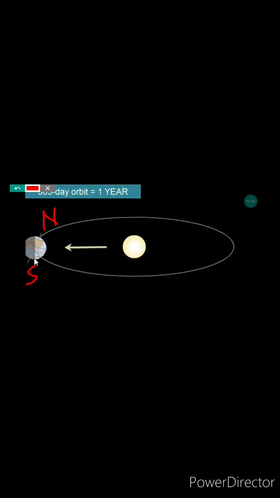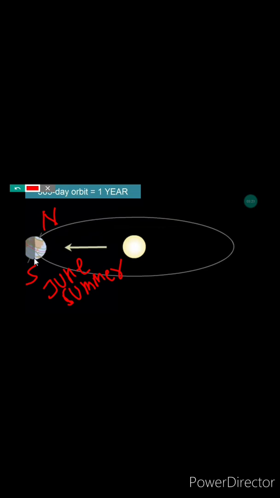That means the northern hemisphere is facing the sun and receiving direct sun rays, whereas the southern hemisphere is away from the sun and receiving indirect sun rays. And that's why in June or July, what do we feel? Summer season. This is the reason, because the northern hemisphere is towards the sun, whereas the southern hemisphere is away from the sun. Now this is how our seasons are regulated with the help of the movement of the earth.